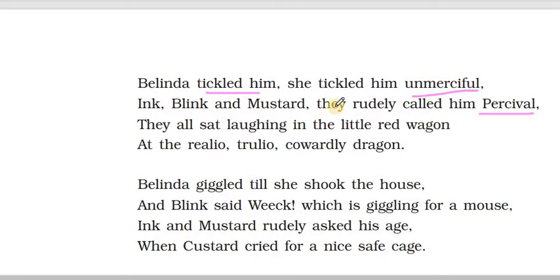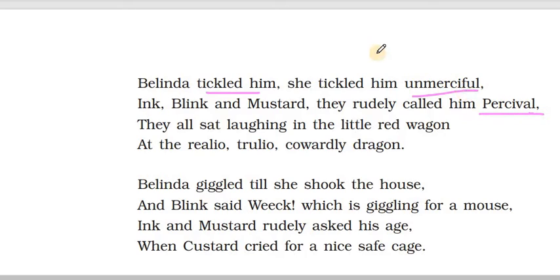Ink, Blink and Mustard, they rudely called him Percival. Percival was a knight of King Arthur, and when he was made a knight of King Arthur, the other knights in the palace made fun of Percival and mocked him. So Ink, Blink and Mustard also treated him the way the other knights treated Percival.